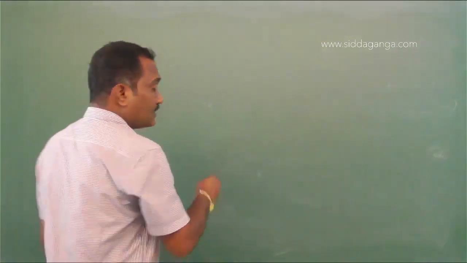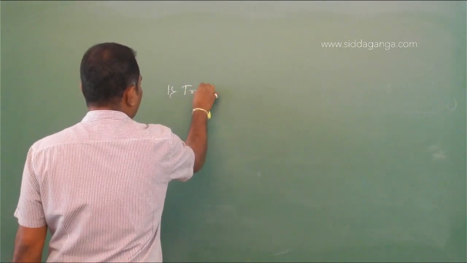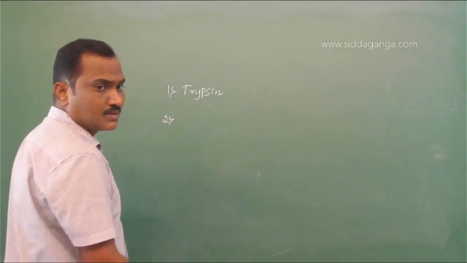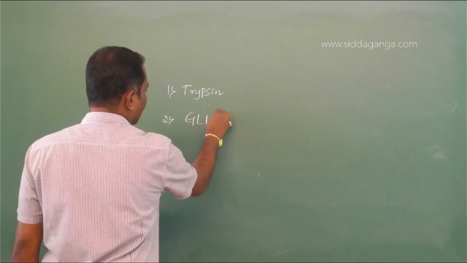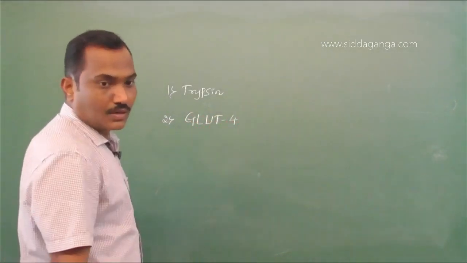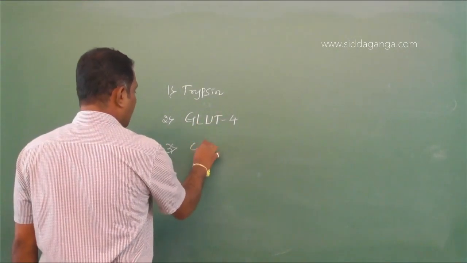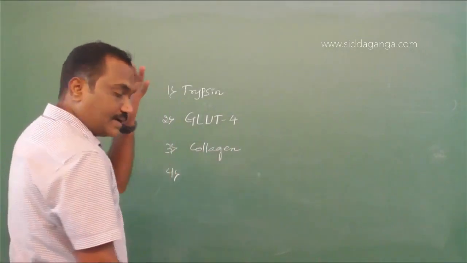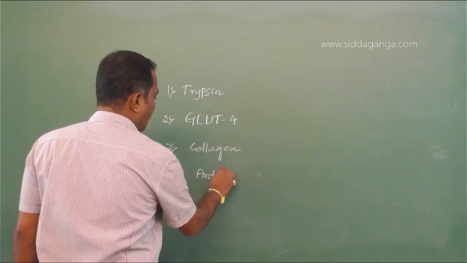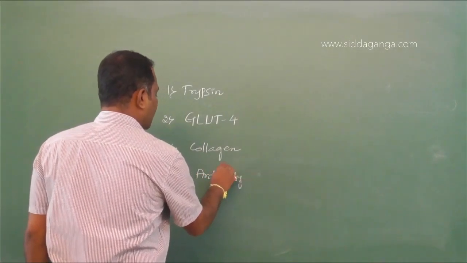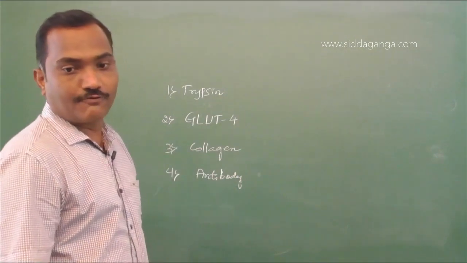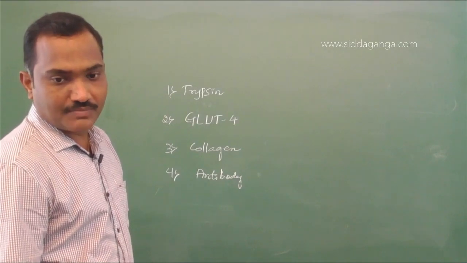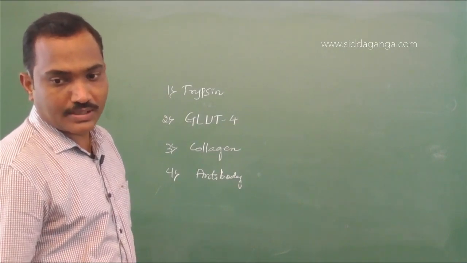In column 1, first is trypsin, the second component is GLUT4, glucose transporter 4, third is collagen, fourth is antibody. In column 2, we have fights infectious agents, is an intercellular ground substance, works as an enzyme, enables glucose transport in cells.